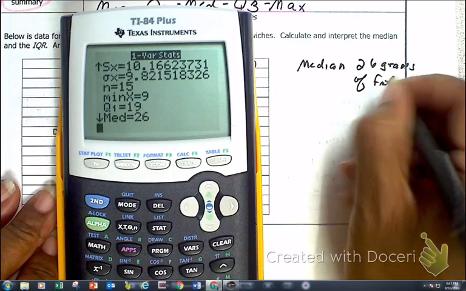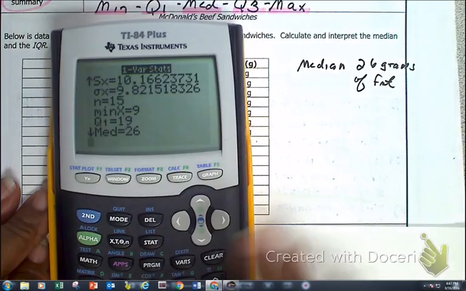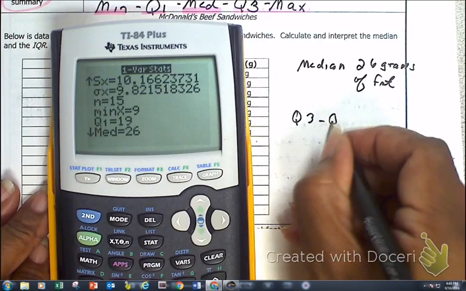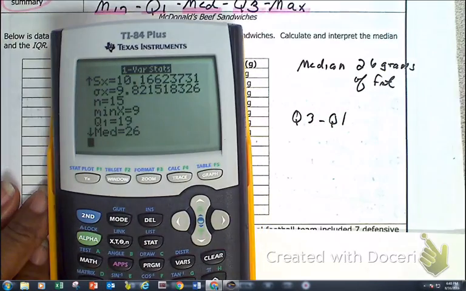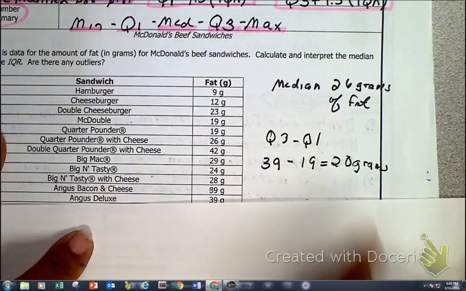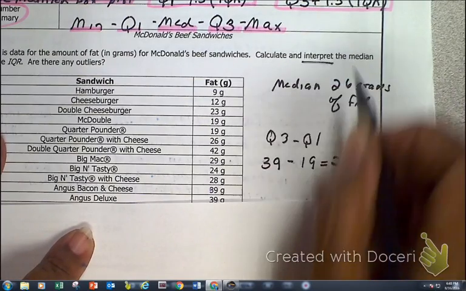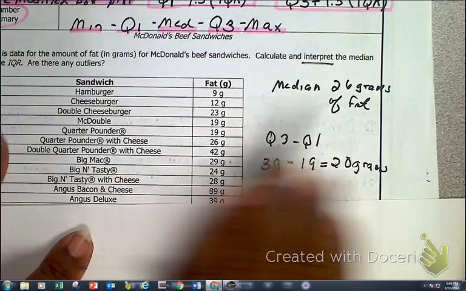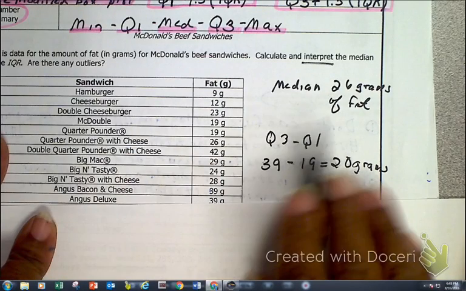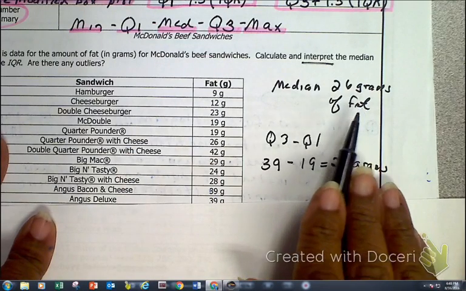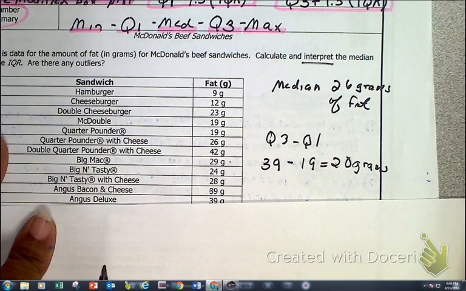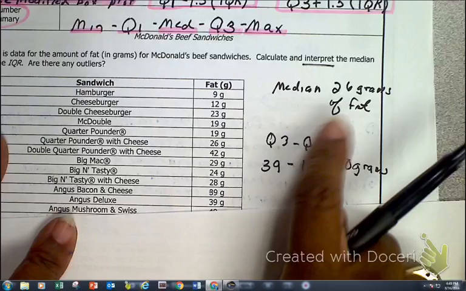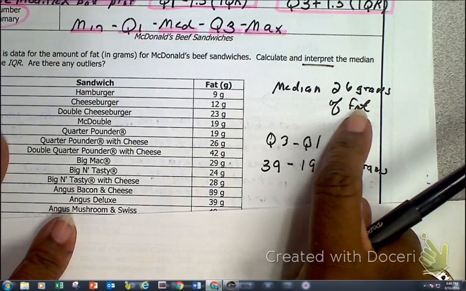of fat, and they're asking me for my IQR. So I need my Q3 minus my Q1. And as we interpret this, we're saying on average, the median average of the McDonald's hamburgers have 26 grams of fat. Make sure you've written that down. So the average median for the hamburgers have 26 grams of fat.